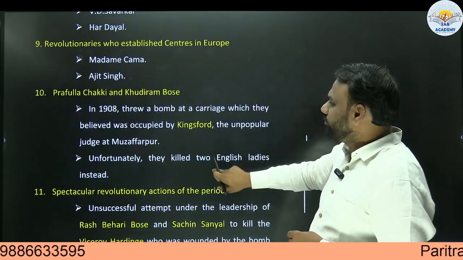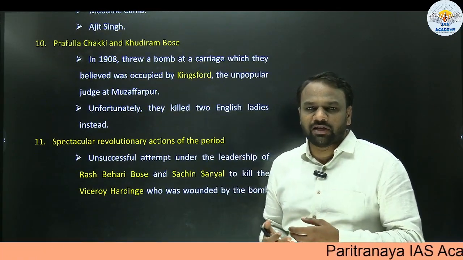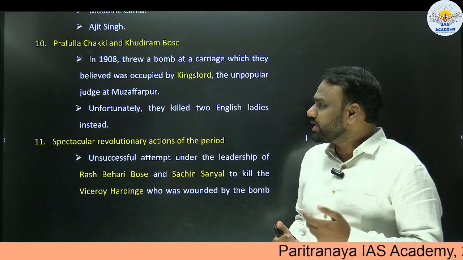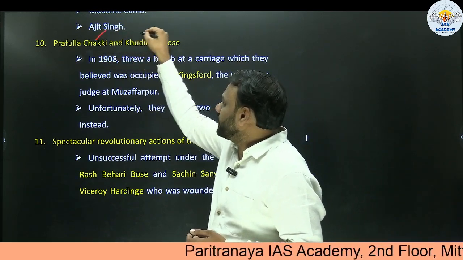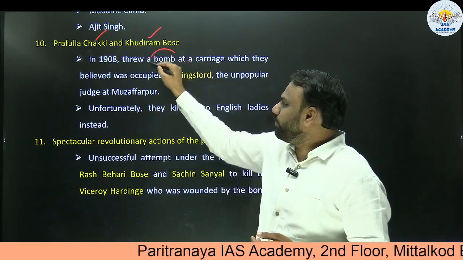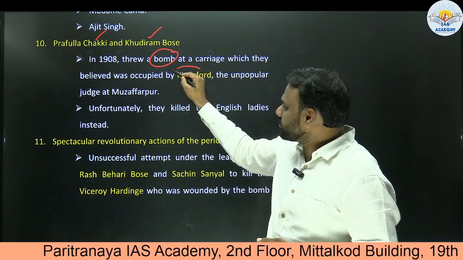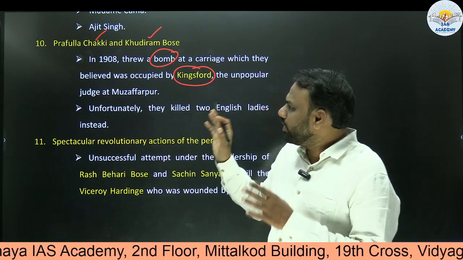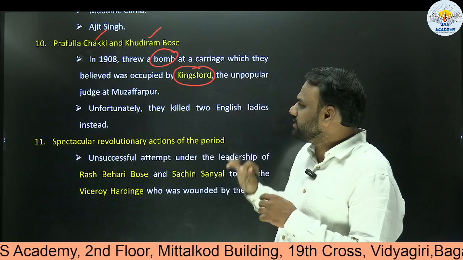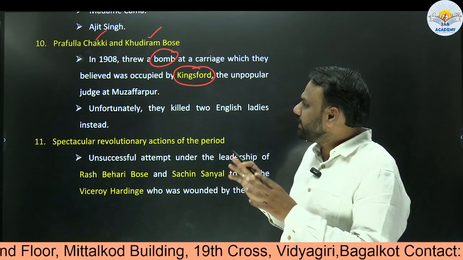Next, a few incidents you need to remember, from both prelims and mains point of view. Revolutionary acts: Prafulla Chaki and Khudiram Bose threw a bomb at a carriage which they believed was occupied by Kingsford. Kingsford was a judge, and there was some anger against him, so they wanted to kill him. In order to kill him, they threw a bomb.